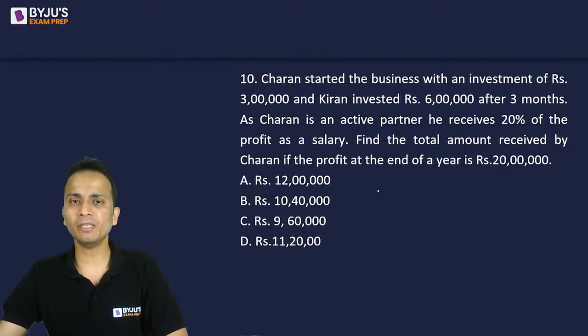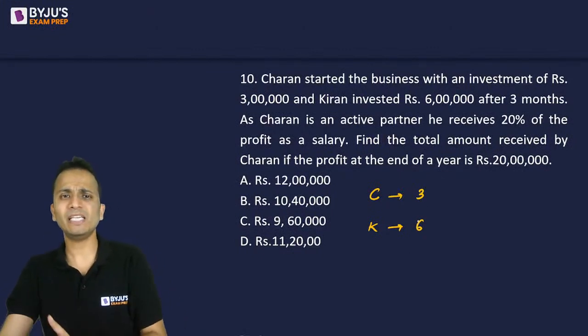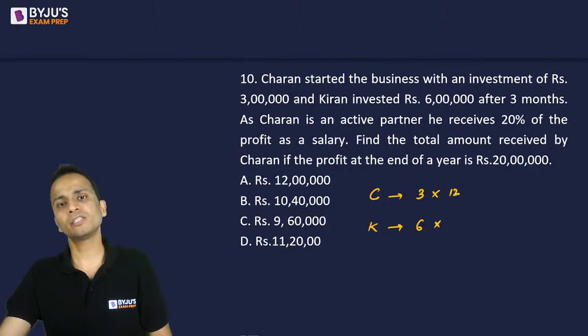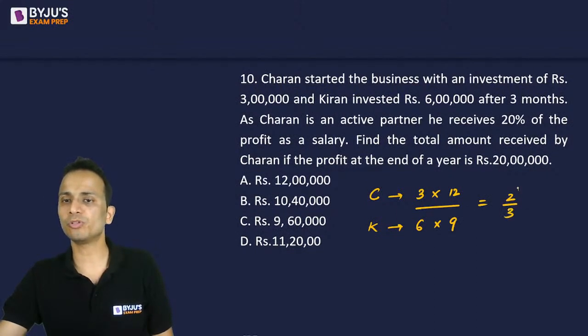So we have two people, Charan and Kiran. Charan invested 3 lakhs and Kiran invested 6 lakhs. I'm not writing these many zeros. Now Charan invested for the entire period, that is 12 months. But Kiran started the business after 3 months. So that means Kiran was there in the business for 9 months. Now calculate their ratio. So 36 and 54, the ratio will come out to be 2 is to 3.